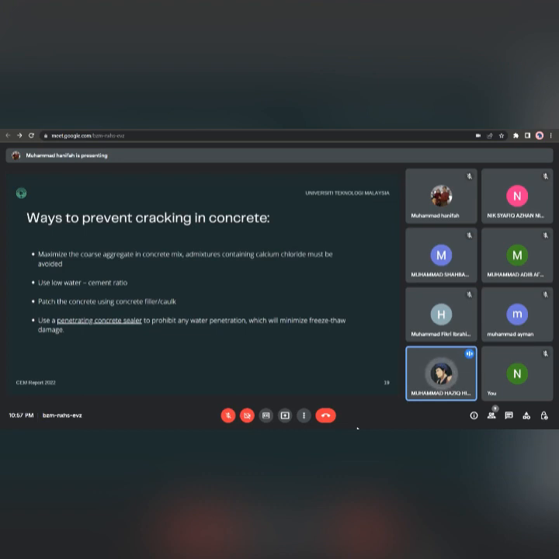And number 4, we need to use a penetrating concrete sealer to prohibit any water penetration, which will minimize freeze-thaw damage.